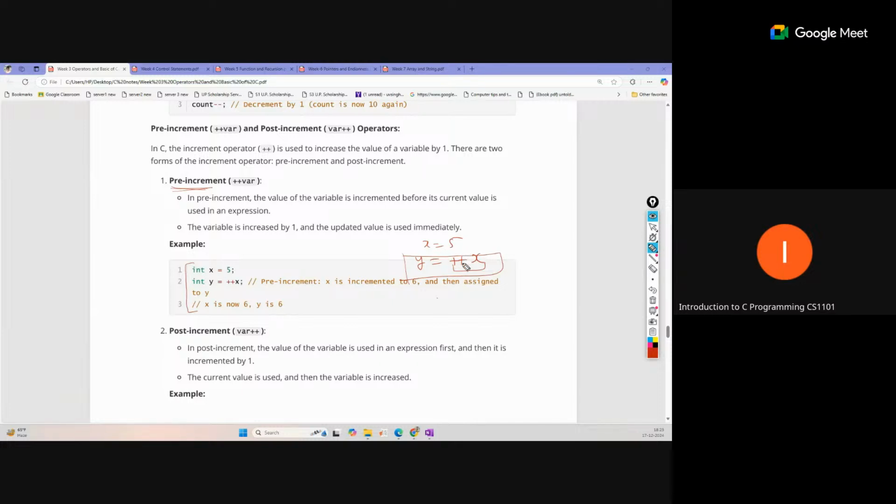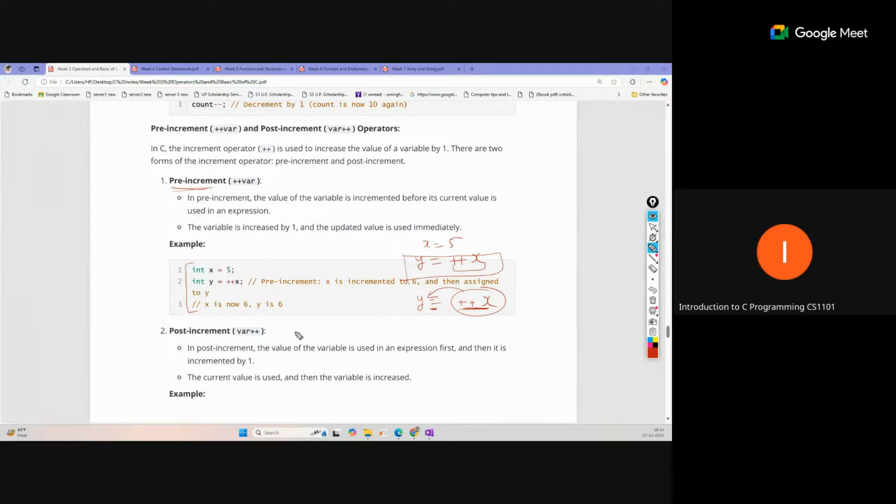So if x equal to 5 and y equal to plus plus x, an assignment operator is there, so the right side value should be assigned to y. The x value should be assigned to y, but before assigning, the increment operation should be performed.